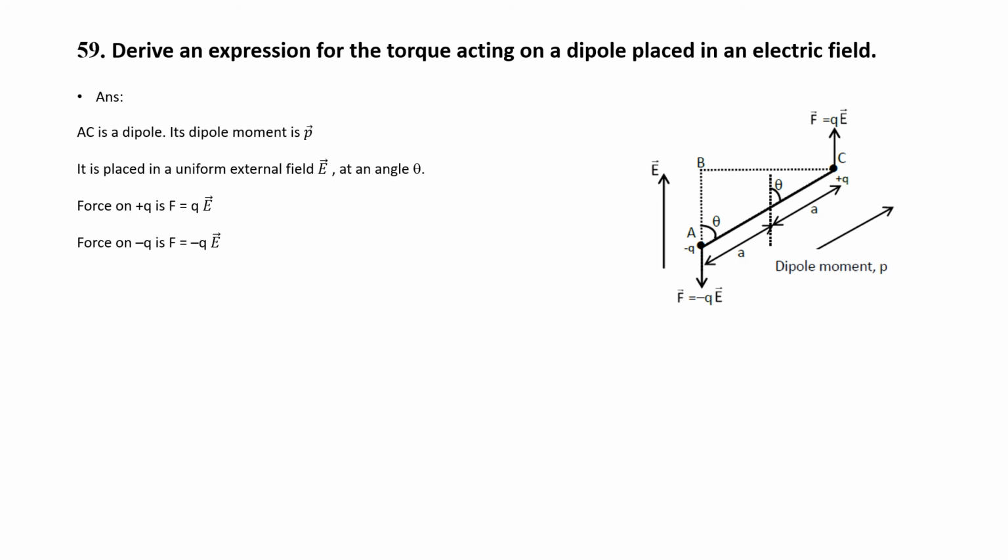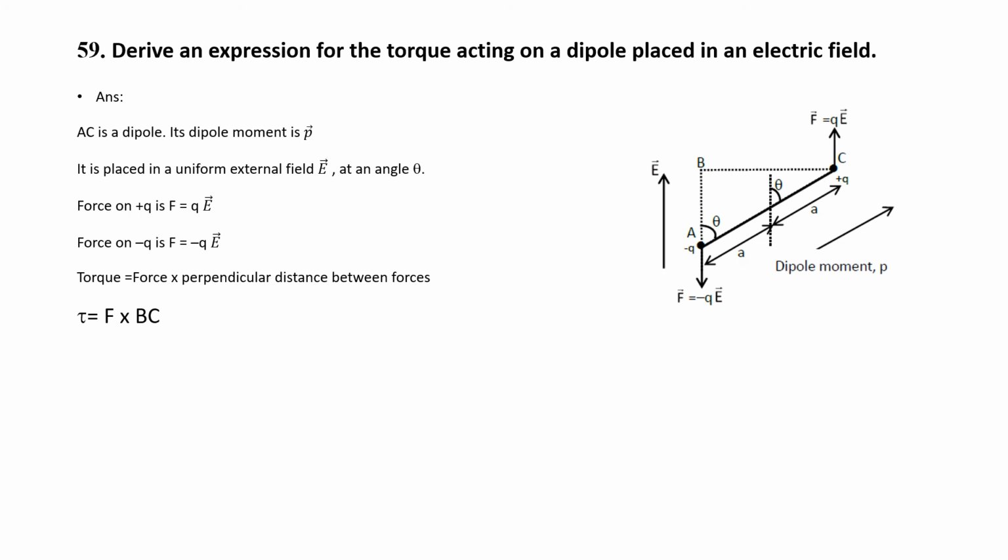Force on minus Q is pointing downwards. Minus Q is minus QE. Torque is equal to force into perpendicular distance between the forces. By definition, torque is force into perpendicular distance between the forces. What is the perpendicular distance? BC is the perpendicular distance. This is acting downward, this is acting upward, and the perpendicular distance is BC. So, torque by definition is F into BC.